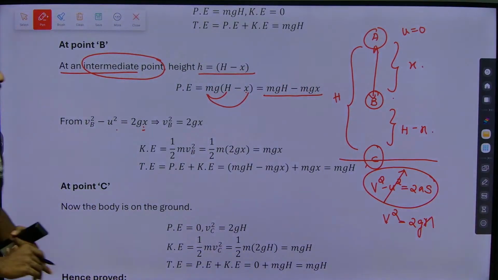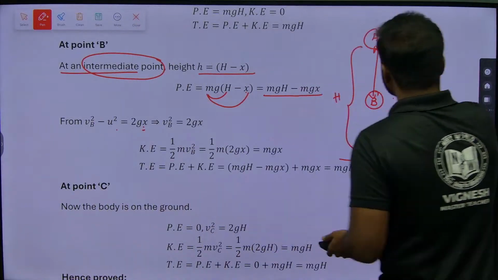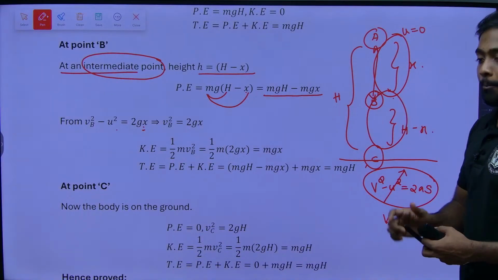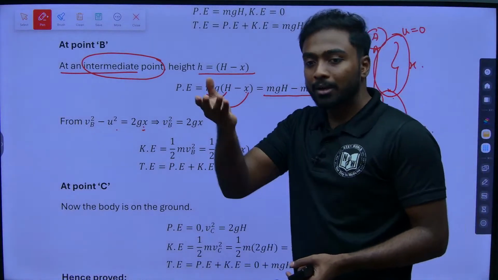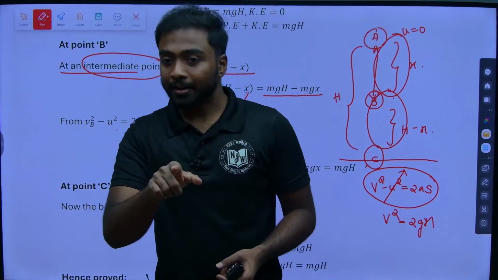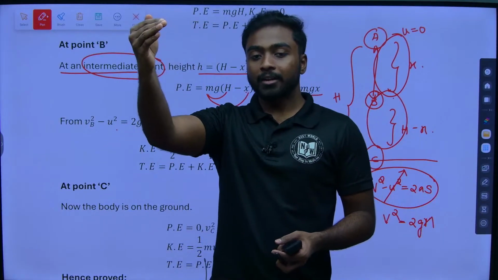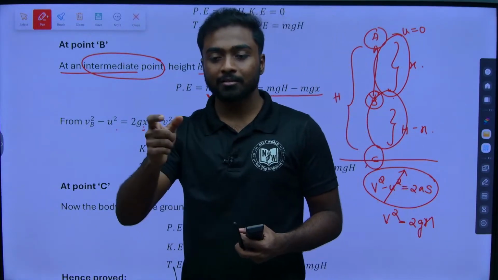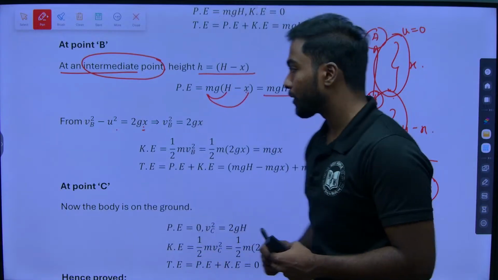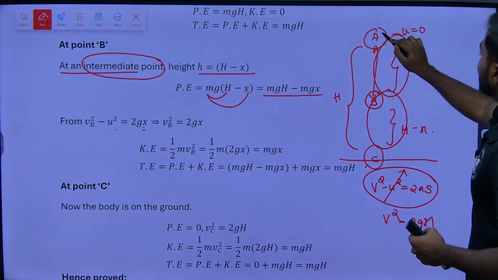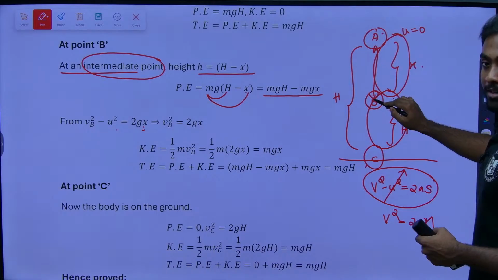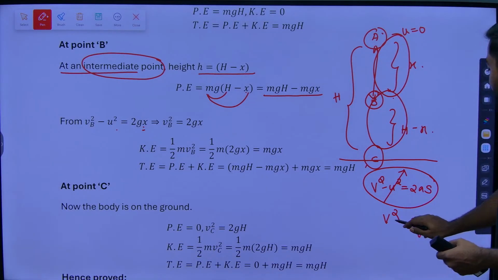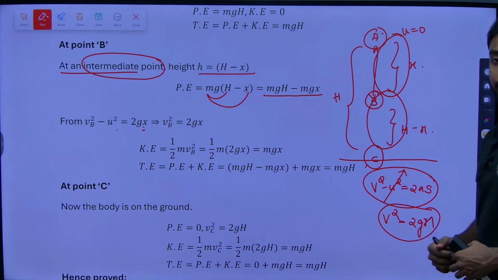Why are we using this displacement for kinetic energy and that displacement for potential energy? Potential energy means from the ground level I need to calculate, and for kinetic energy, we ask where the point was initially and where it is finally. So how much distance or displacement it has travelled, we need to calculate. From point A to point B, the object has travelled x distance. So v square will be equal to 2gx.